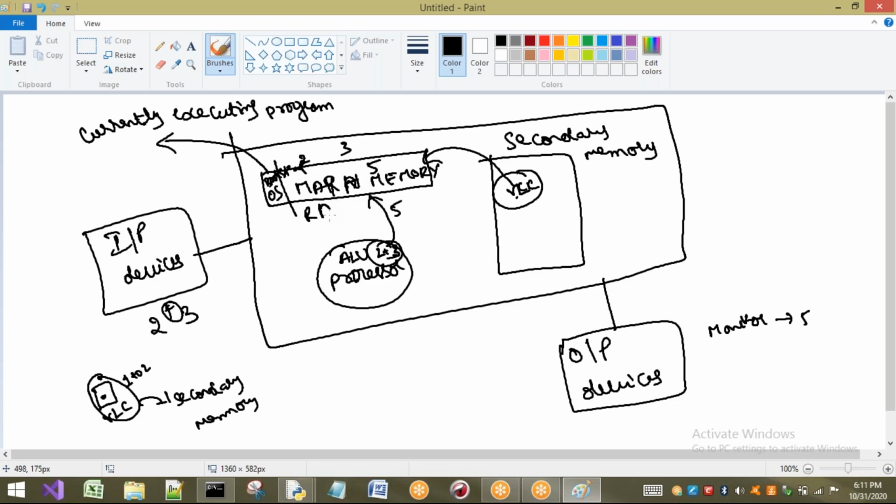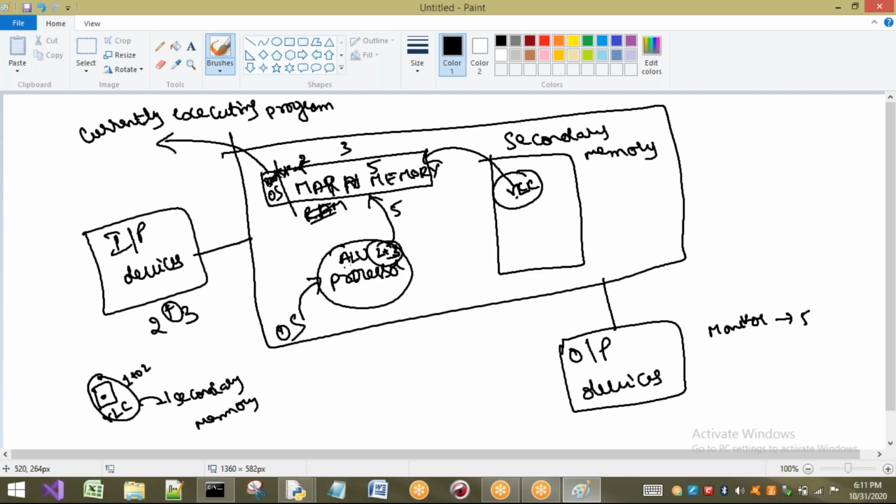We can say this one is the main memory. So the task of processor is to execute only. Who tells this processor to execute? Operating system. Operating system acts as a manager, or it can be called a control manager. It is going to control everything in our computer. So it is going to instruct our processor to execute the contents that are present in main memory. The task of processor is only to execute, the task of main memory is only to store.